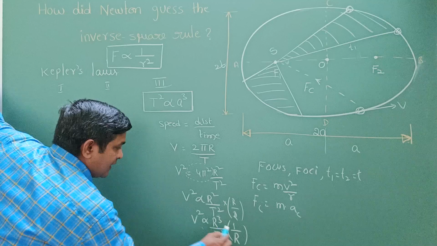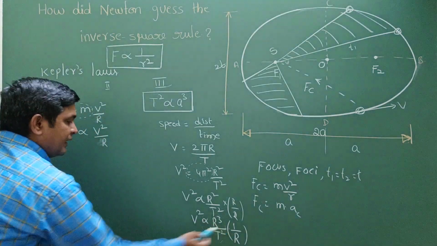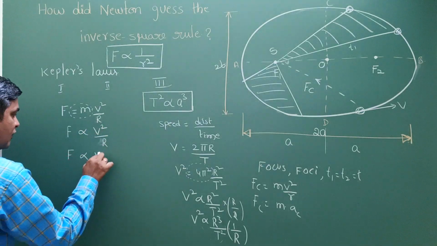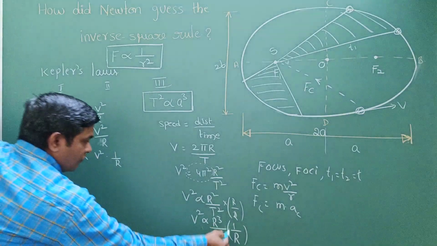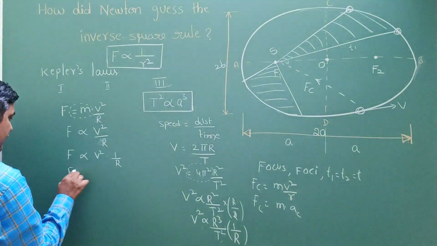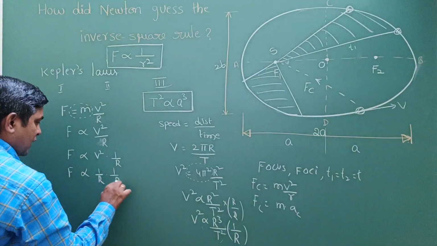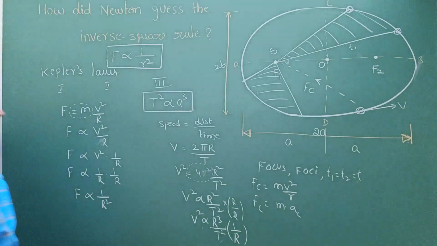Just v square is directly proportional to what? It is directly proportional to 1 by r. So instead of this, can I write v square into 1 by r? Now what is v square? 1 by r. Then I will write directly proportional to 1 by r into 1 by r. Now F is directly proportional to 1 by r square.